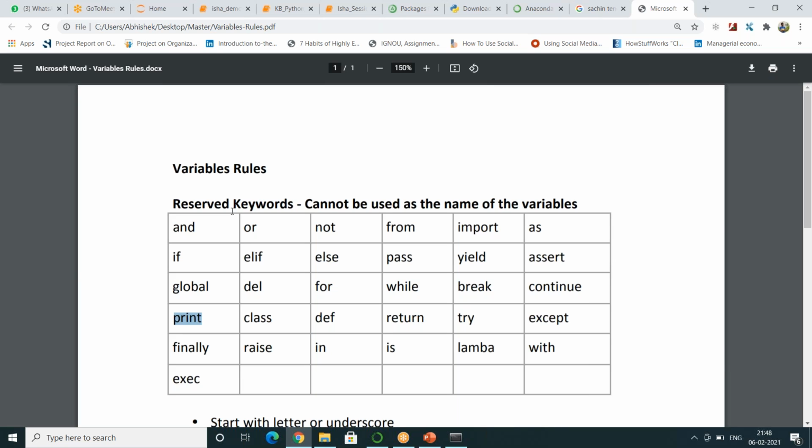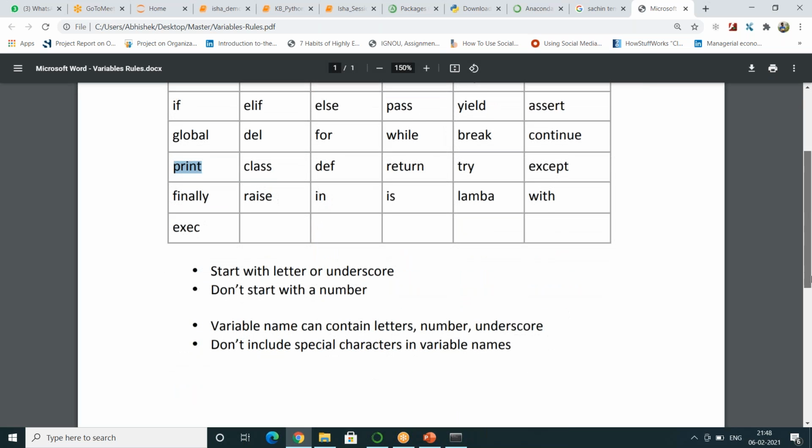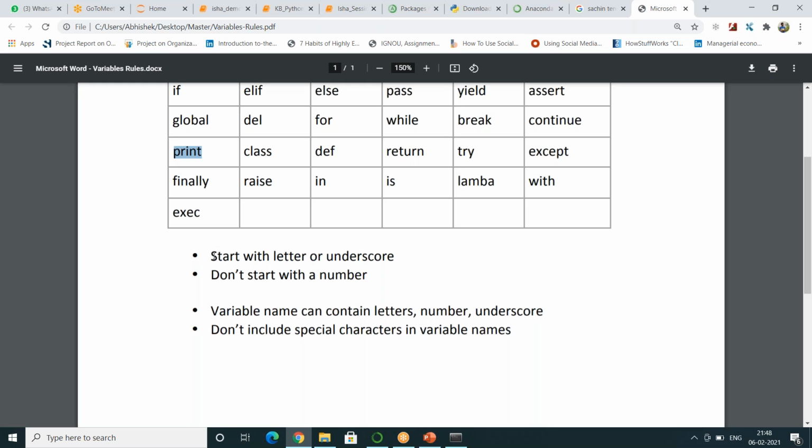We will learn what these are as we go through the course. And there are some rules for variable definition. Start with a letter or underscore. Don't start with a number. A variable name can contain letters, numbers, and underscores. Don't include special characters in variable names.